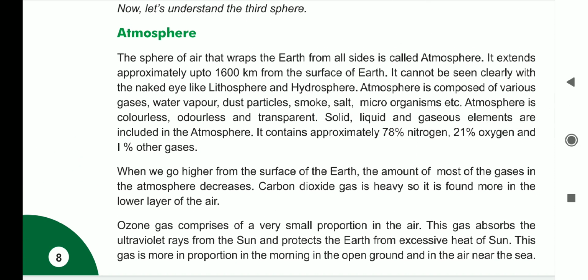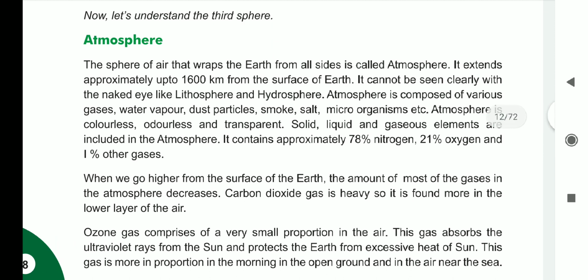Now the next stanza: when we go higher from the surface of the earth, the amount of most of the gases in the atmosphere decreases. Carbon dioxide gas is heavy, so it is found more in the lower layer of the air. Many types of gases prevail in this atmosphere, and the lighter ones are found in the upper layer.